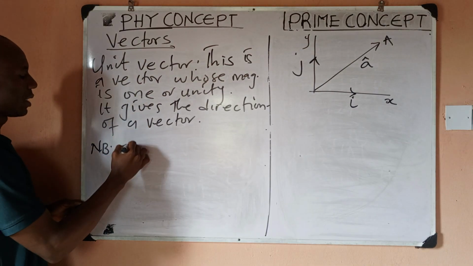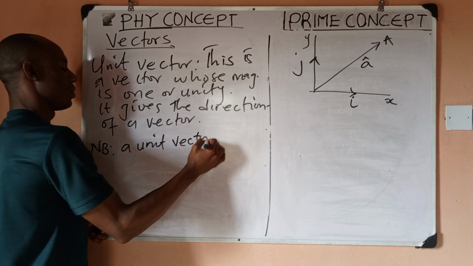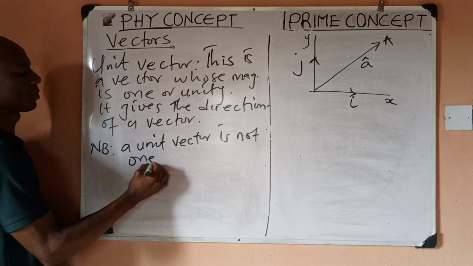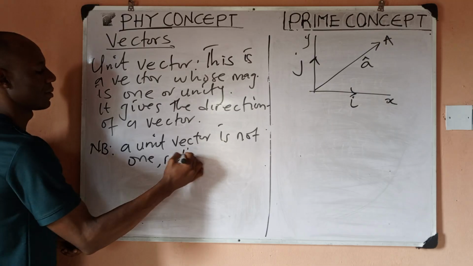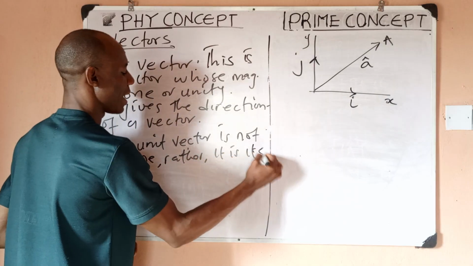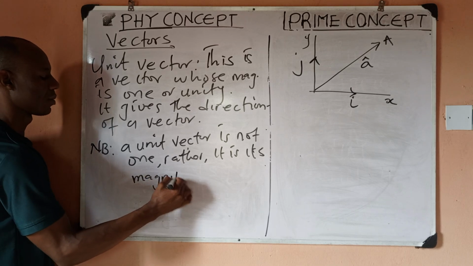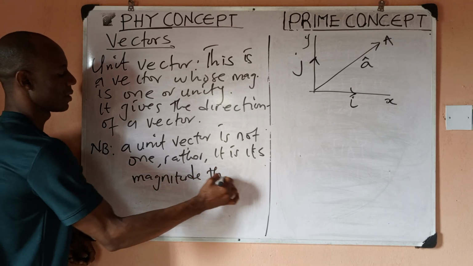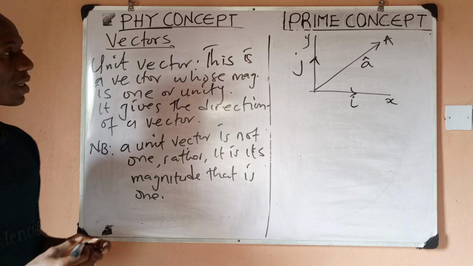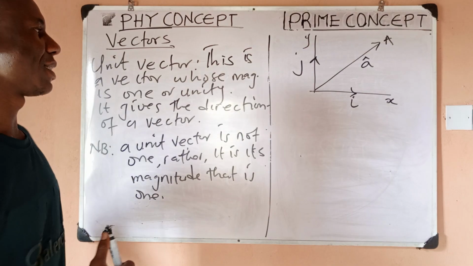So a unit vector is not 1. Rather, it is its magnitude that is 1. So it is not the unit vector that is 1. It is the magnitude of that vector that is 1.